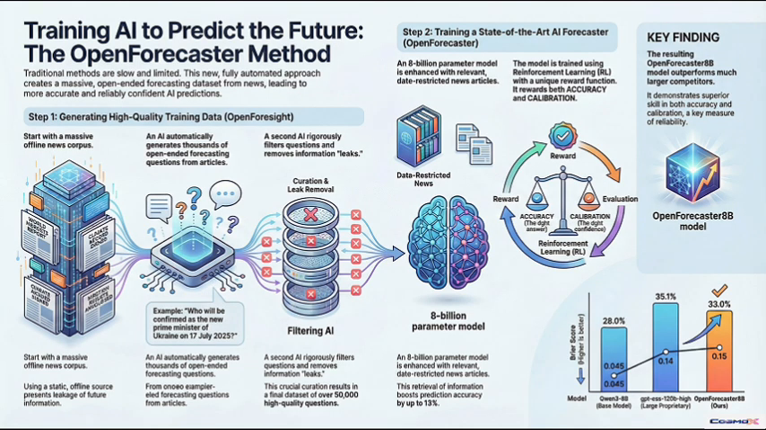Okay, so to solve that scaling problem, the researchers built an automated recipe. They did. They generated a data set called OpenForesight, which is about 52,000 open-ended forecasting questions, all pulled from daily news. That's an incredible scale. We're talking something like 250,000 news articles, using advanced models to generate the questions automatically. And these questions are specific. They're open-ended. The answer isn't a percentage, it's concrete info, like who will be confirmed as the new prime minister of Ukraine on 17 July 2025?